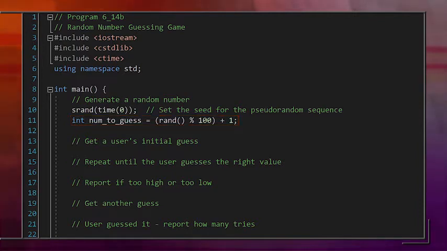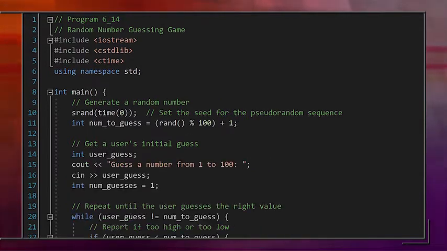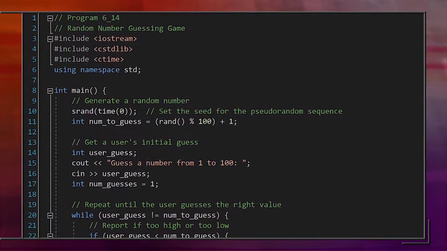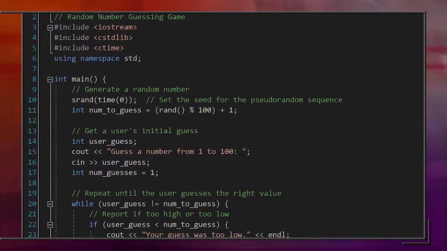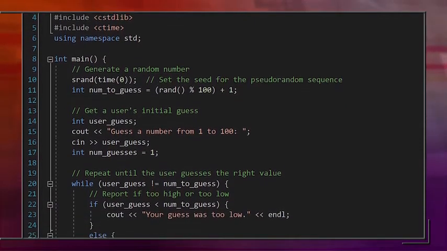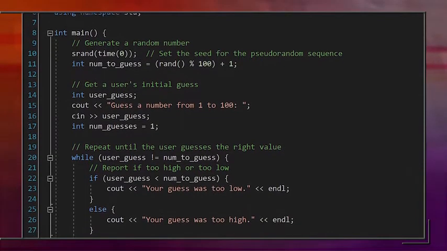The program may take you a while to generate on your own, but if you work from the pseudocode, you can fill in each of the main steps one by one. You have all the tools you need. It's just a matter of putting them together. Here's the code again. The key things to remember are that you can import libraries, in this case for random numbers and for time, to get your new functionality. And you can use the pseudocode to fill in the program gradually.